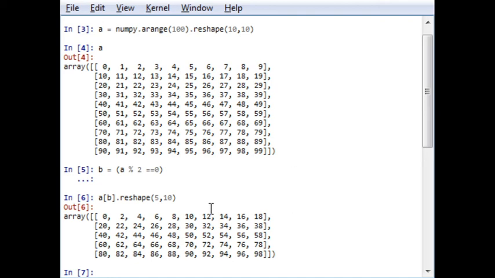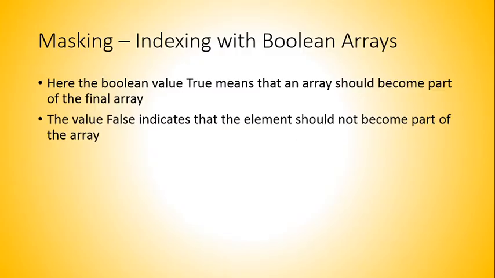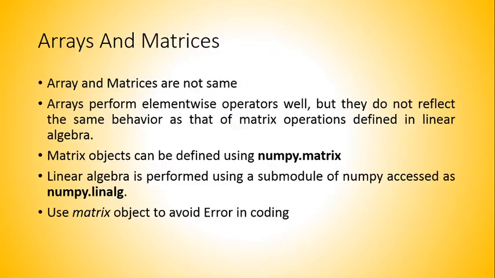Let us proceed to our next slide, that is arrays and matrices. Even though the Python object ndarray or simple arrays look like they define matrices, they are not the same. Arrays perform element-wise operations well, but they do not reflect the same behavior as matrix operations, which are defined in linear algebra.